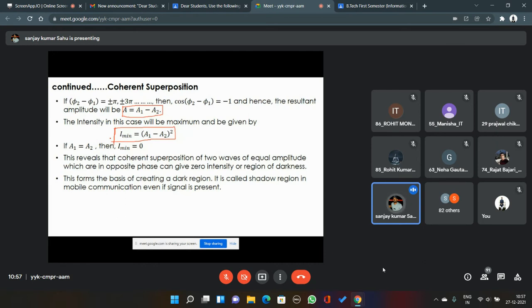Okay, for a certain position, the phase may alter with respect to time for traveling waves. Then you cannot have minimum intensity equal to (A1 minus A2) the whole square. That will be in between maximum and minimum. There may be cases where the phase angle phi 2 minus phi 1 takes values other than these specified values, and in those cases you will get the resultant intensity in between maximum intensity and minimum intensity. And in those cases the resultant wave will be a traveling wave.